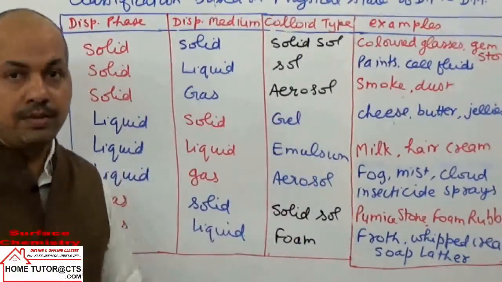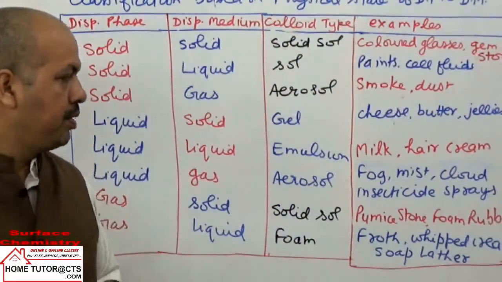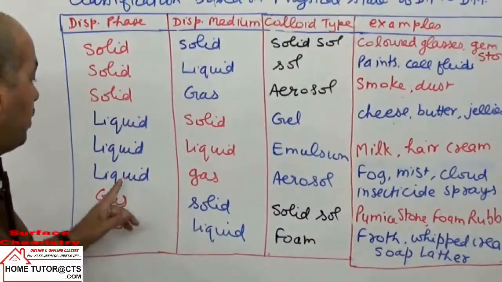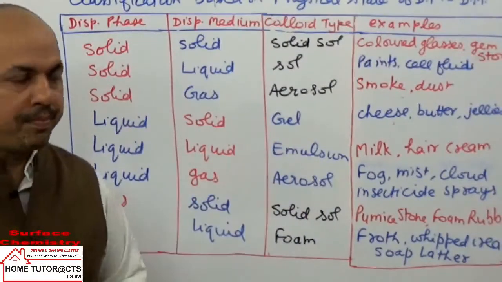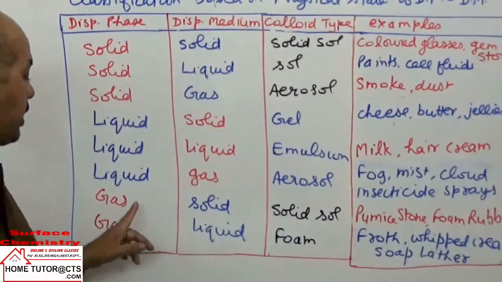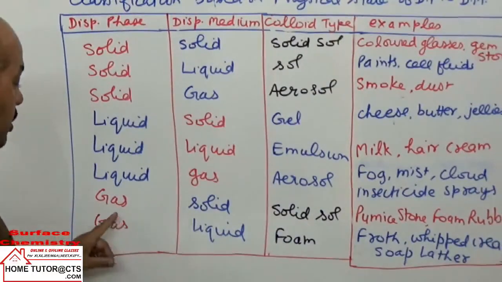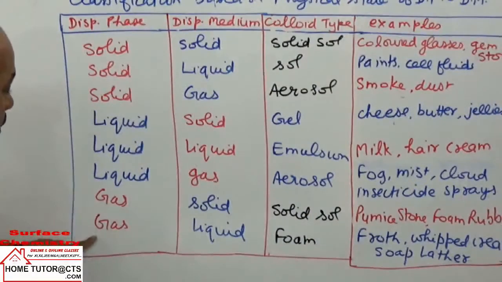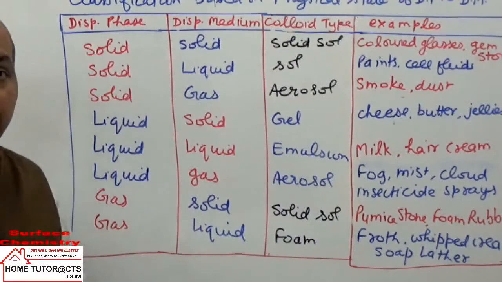Examples are fog, mist, cloud, insecticide spray, where we have liquid as dispersed phase and gas as the medium. Next, gas is taken as dispersed phase. We can have 2 combinations, not 3. Gas in gas is not taken, as already explained, the mixture being homogeneous.